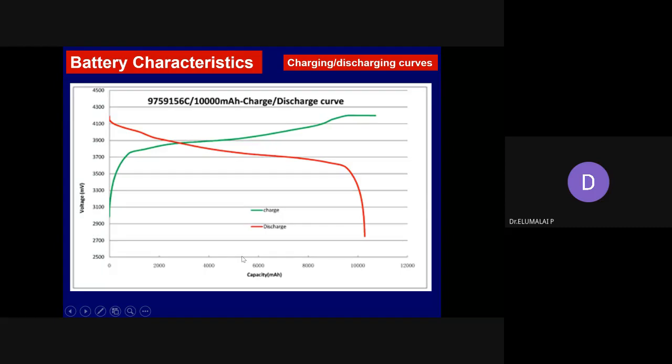Somewhere mid here, if I point here, what is the percentage roughly I may have? 50%. Here, 0. State of charge 100%. State of charge 50%. State of charge 0%. Or you pick up any potential and you should be able to tell what is the SOC. What is SOC? State of charge.